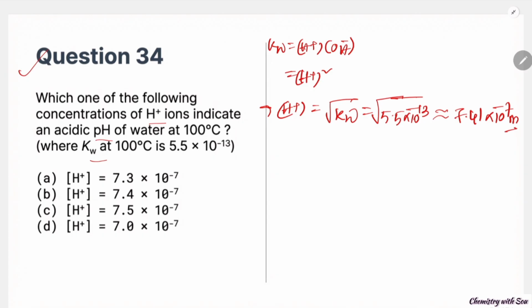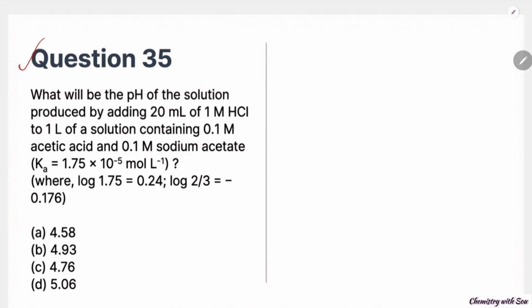So this is for the neutral one. But if we want to say that a solution is acidic, then the concentration of proton, the H plus of the solution, must be greater than 7.41 into 10 to the power minus 7 molar. So only one option is correct. This is option C.